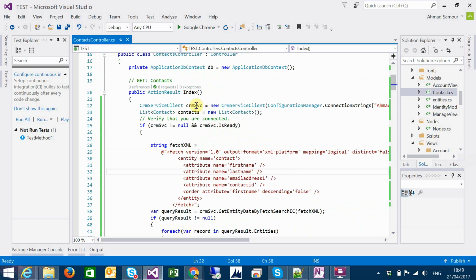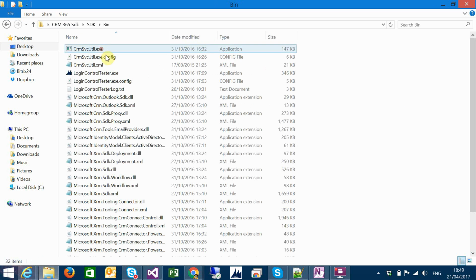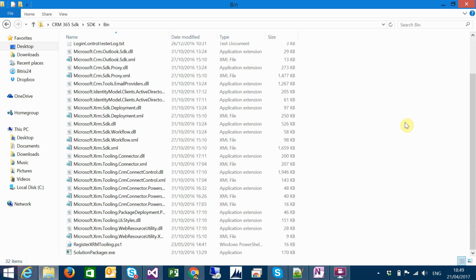So how to connect? Well, there are 3 ways to connect in the XRM tooling connector. First of all, we have to go to the Dynamics 365 SDK. In the SDK, in the bin here, you can find a DLL for the XRM tooling connector.